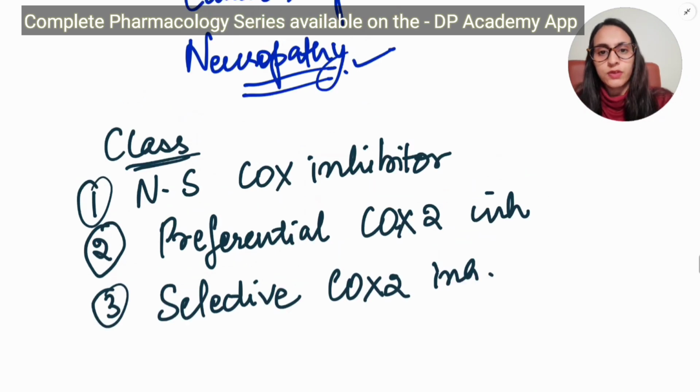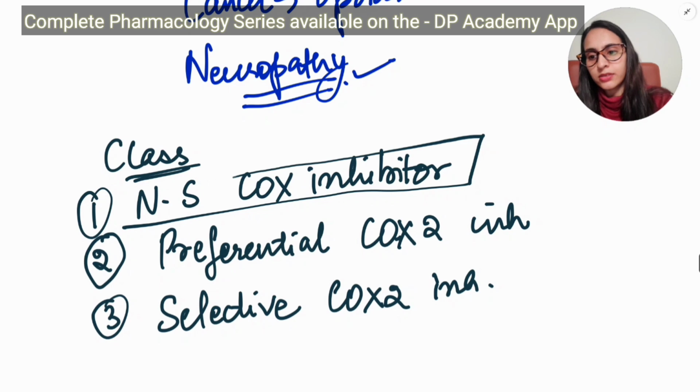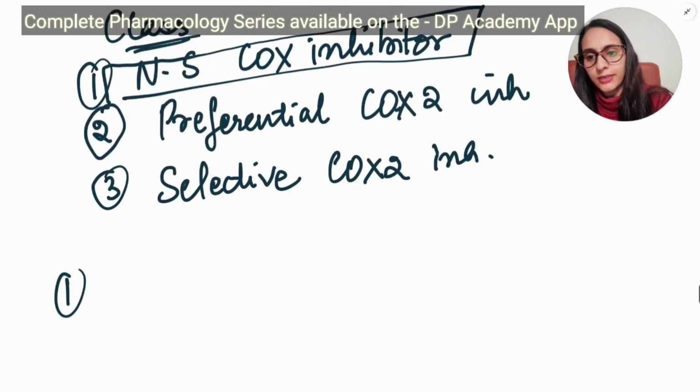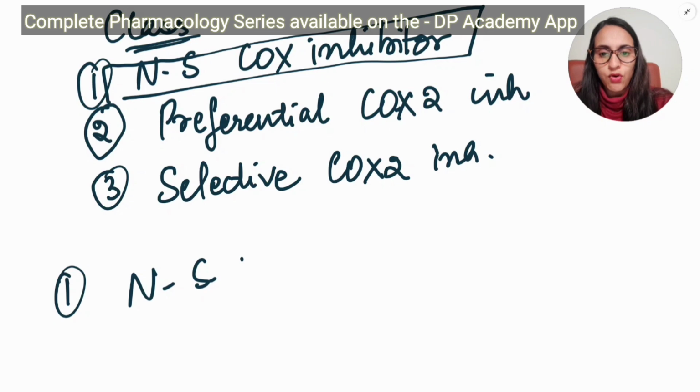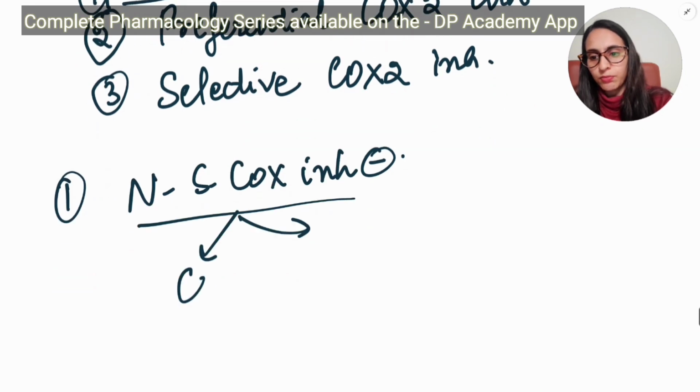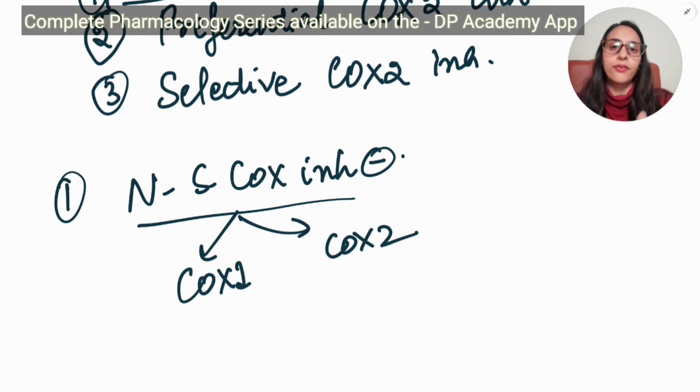Coming to the first one, non-selective COX inhibitors. They inhibit both COX-1 and COX-2. The COX enzyme can be inhibited either by a reversible process or by an irreversible process.